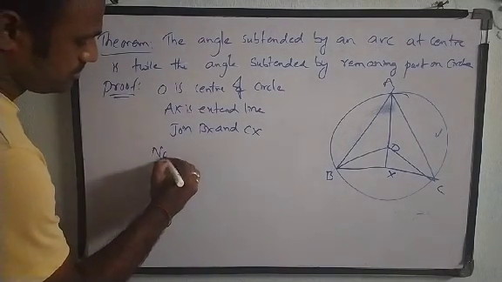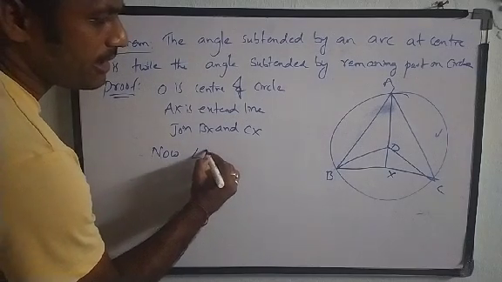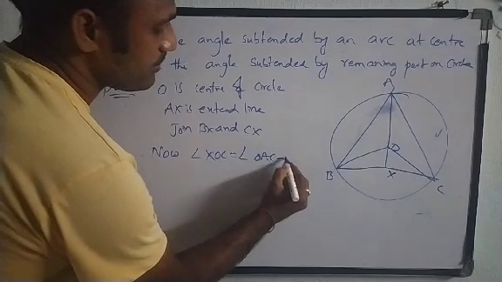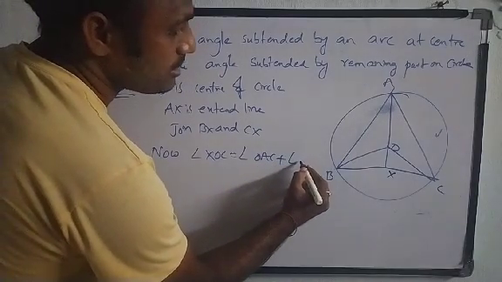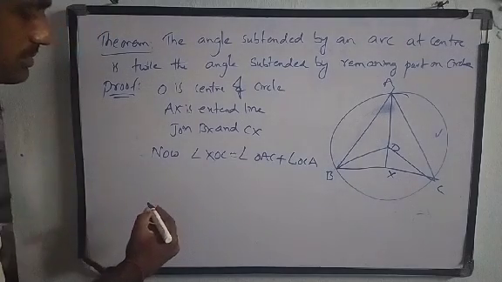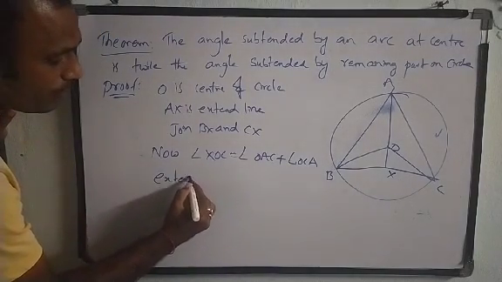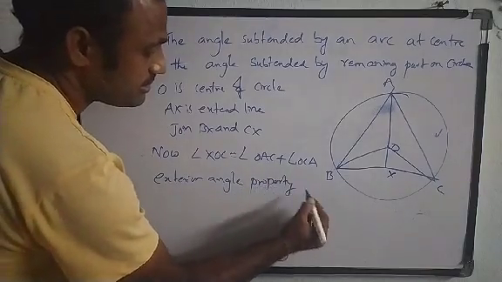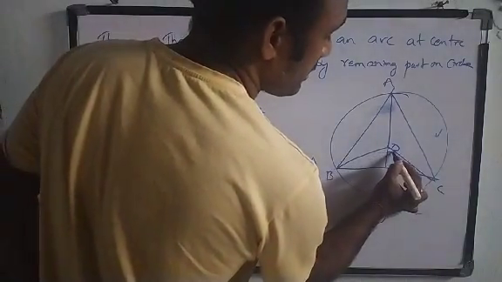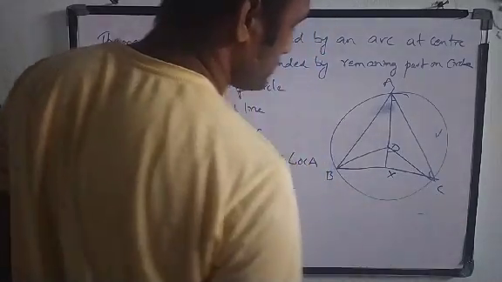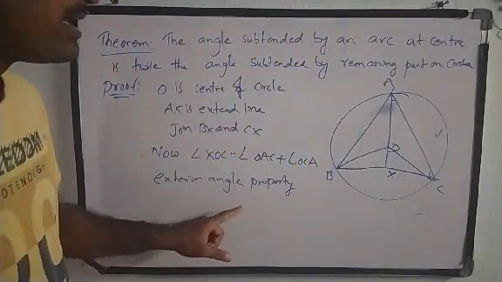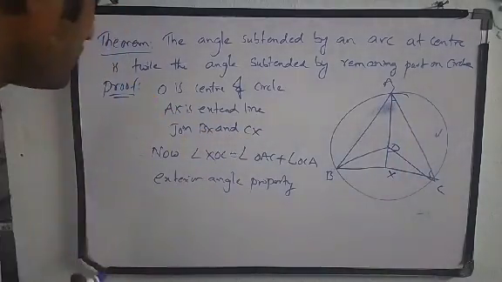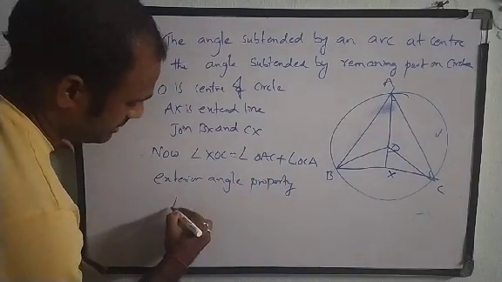Now angle XOC is equal to angle OAC plus angle OCA. So this is the exterior angle property. According to this, the exterior angle is equal to the sum of the two opposite interior angles. So the exterior angle property is that any exterior angle is equal to the sum of two opposite interior angles.